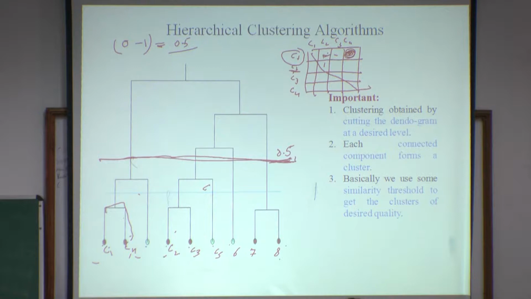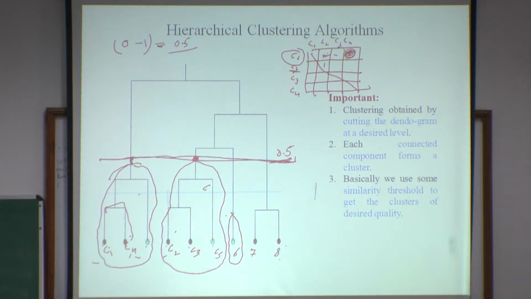Now after this frequency threshold we can identify all points which are related to this dendrogram line, and they will be one cluster. This is the dendrogram line where our threshold cuts. Below that this will be another cluster, this will be another cluster, and this will be another cluster. So this is the basic technique behind hierarchical clustering. This is the concept: grow up and then cut based on the frequency threshold.